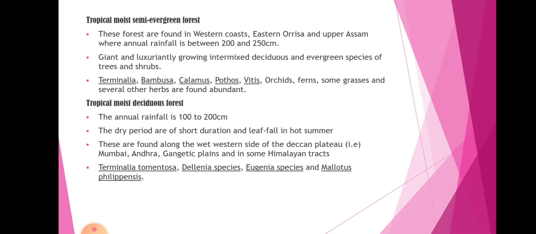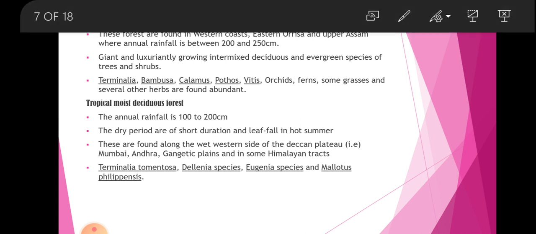Tropical moist deciduous forest: the annual rainfall is 100 to 200 centimeters. The dry period is short, with leaf fall in hot summer. These are found along the western side of the Deccan Plateau, Mumbai, Andhra, and some Himalayan tracts.